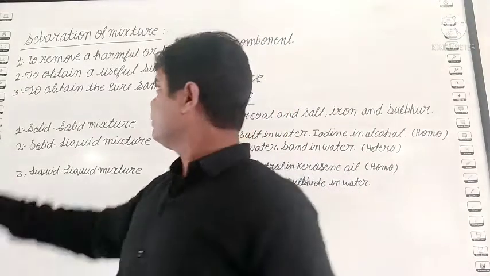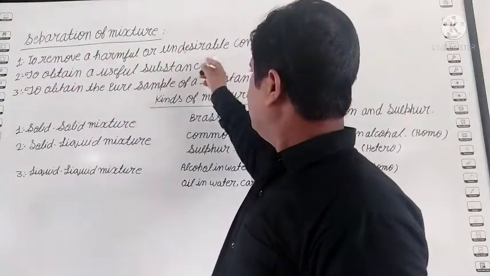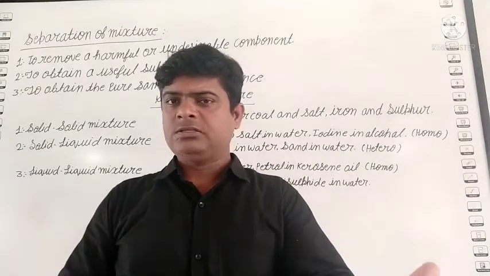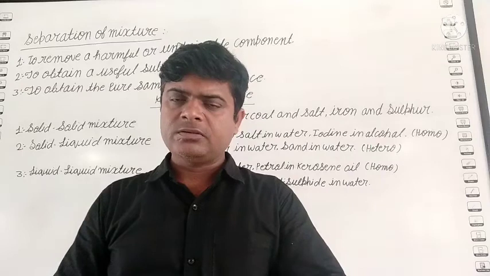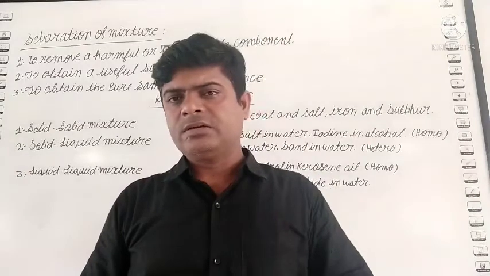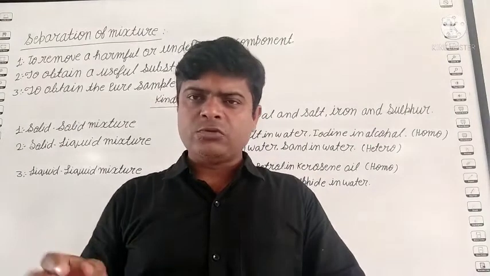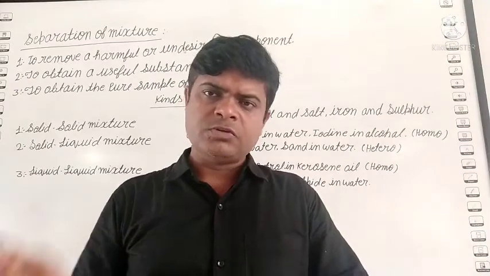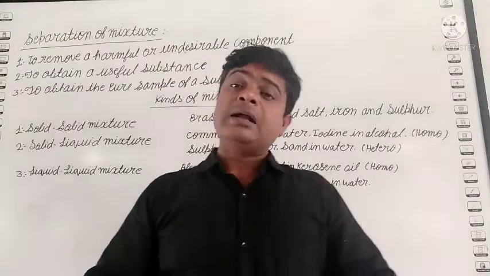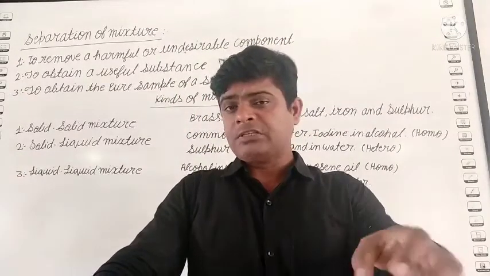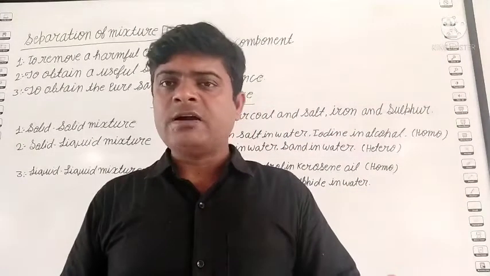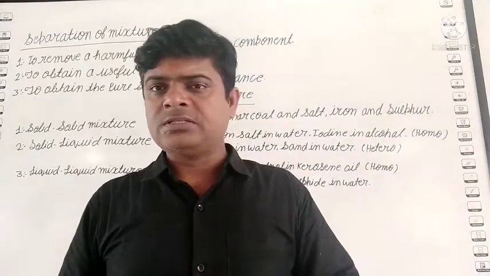First use is to remove a harmful or undesirable component. Suppose you get rice which contains some insects, because you stored the rice in a container and insects became present in it. Is it possible to eat it with insects? No. So we can remove them by the hand picking process. Harmful substance, undesirable substance. Suppose a stone is mixed up in the pulse. Is it possible to cook the pulse? No. First we remove the unwanted particles, stone particles, dust particles from the pulse.